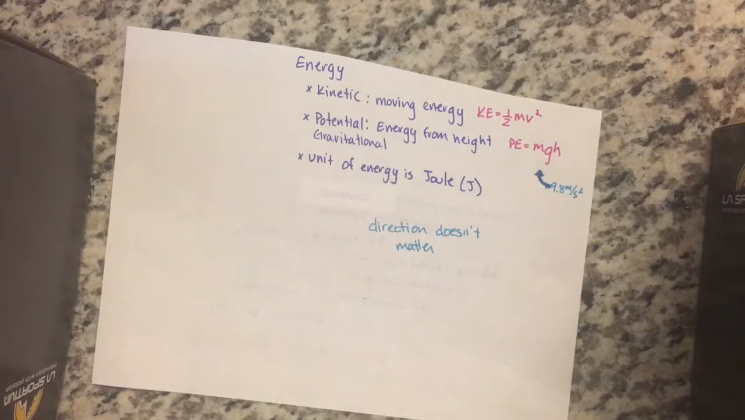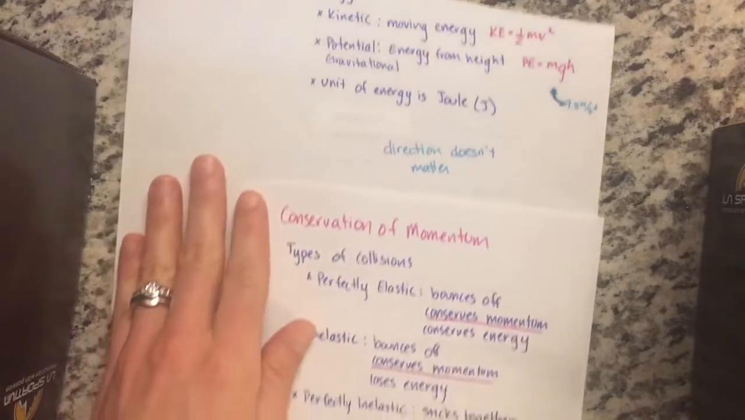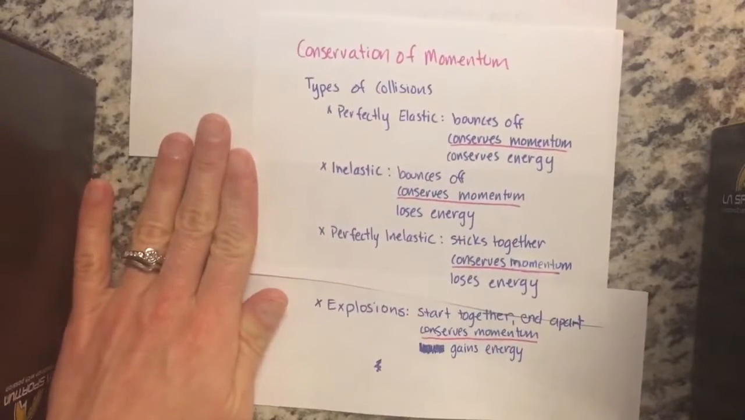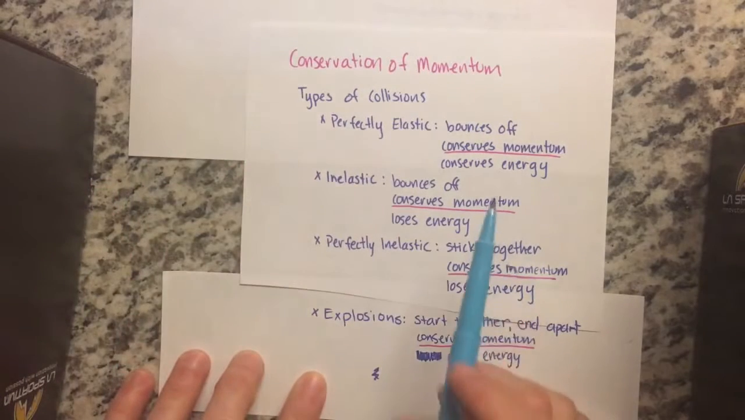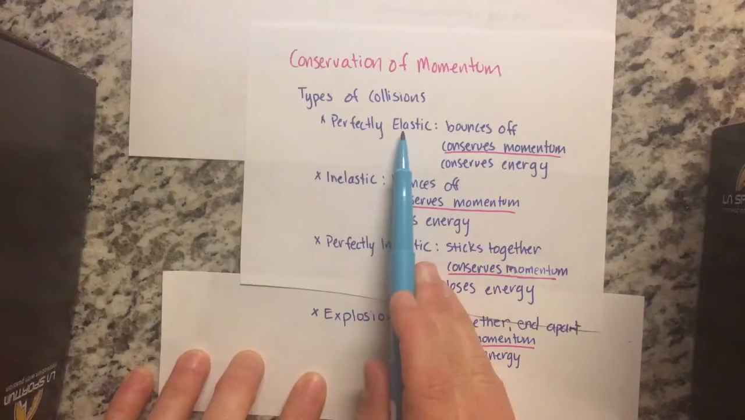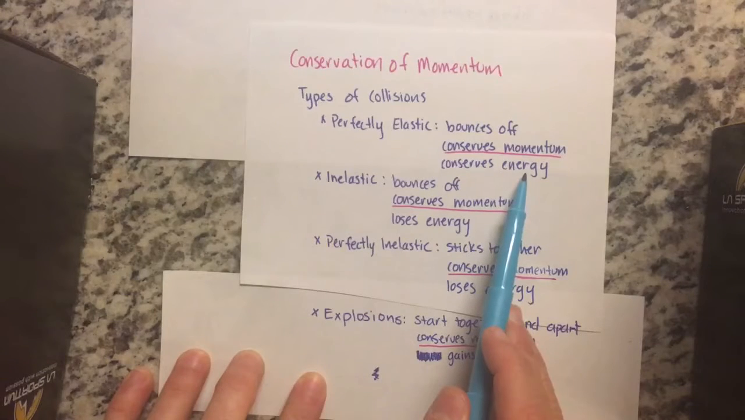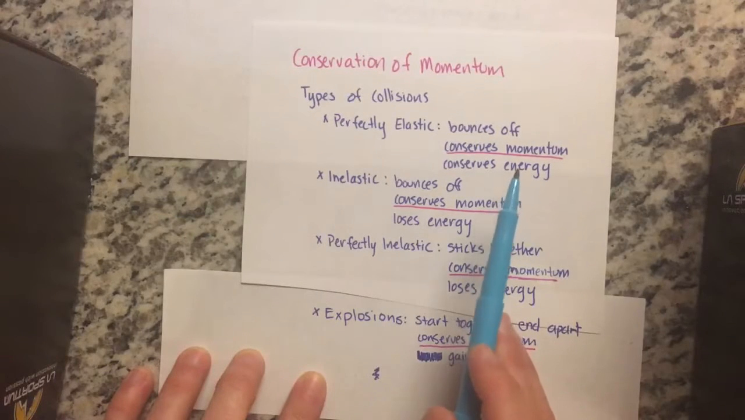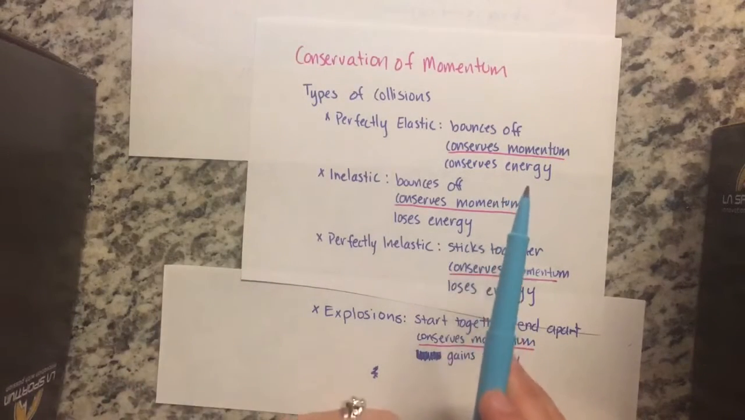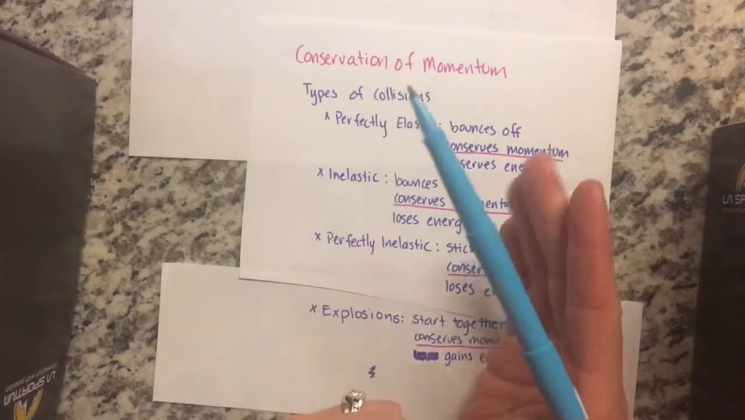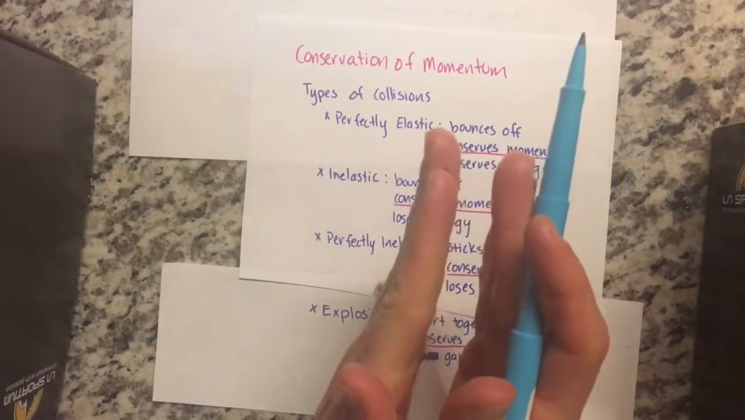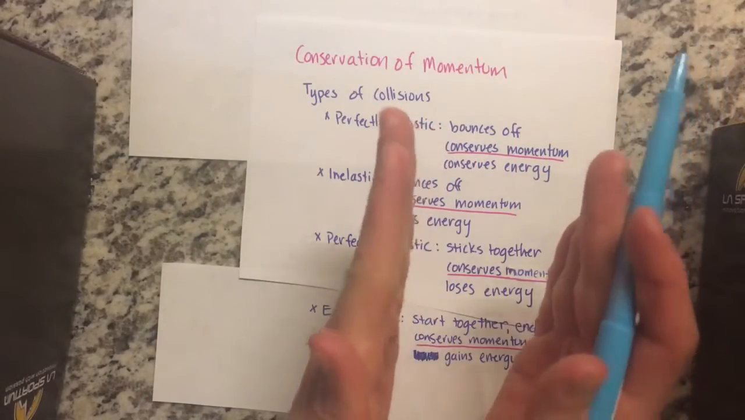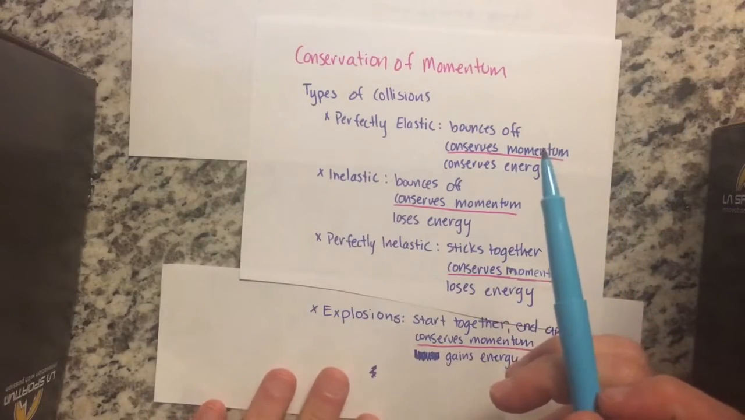Now, when we go back and look at our types of collisions, remember that we said perfectly elastic conserves energy. We're talking about kinetic energy here. We can do problems where we're going to have conservation of potential energy, but the main thing that we're going to be talking about is just before a collision and just after a collision, so right before the bouncing and right after the bouncing, we're going to be talking about conserving kinetic energy.